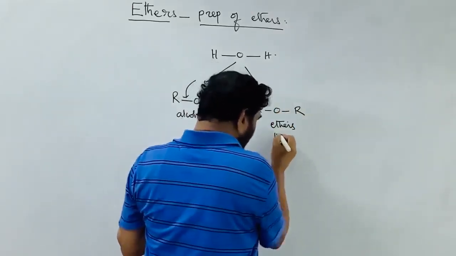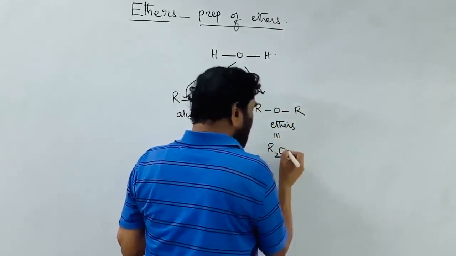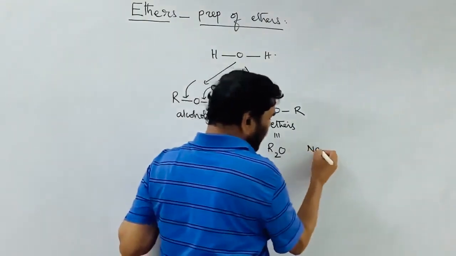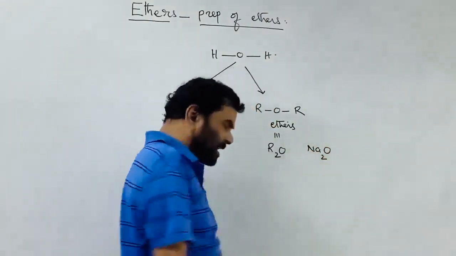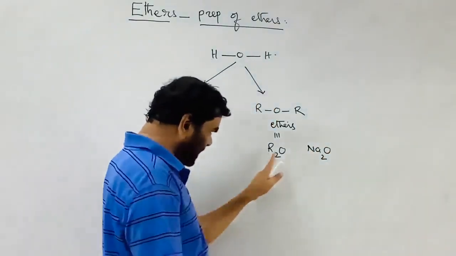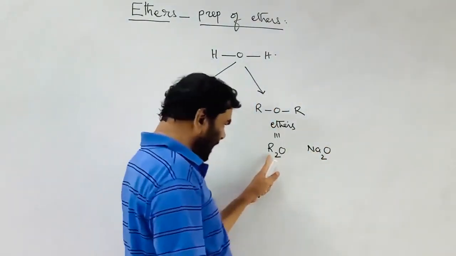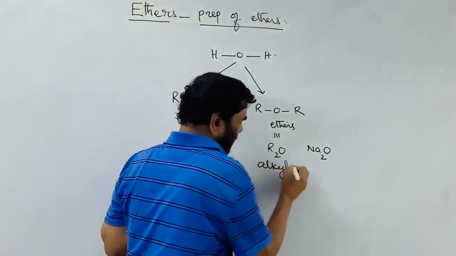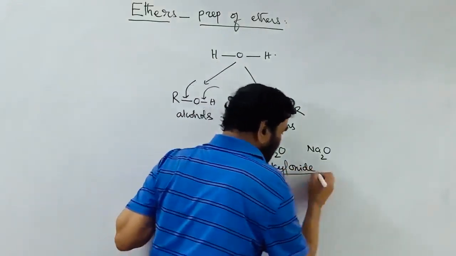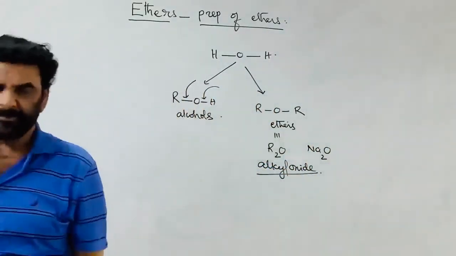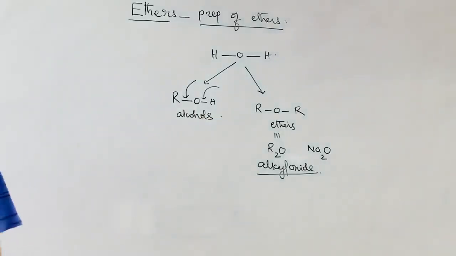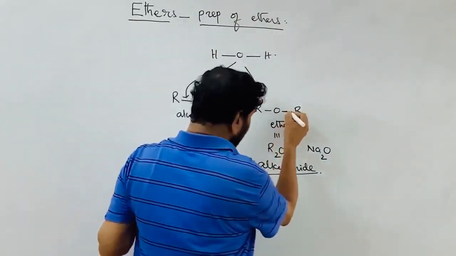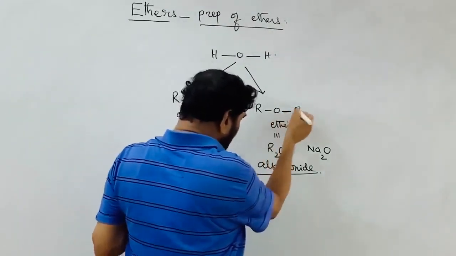This can also be called R2O, alkoxides. Na2O is considered the oxide of sodium, sodium oxide. Similarly, we can call it dialkyl oxide or alkyl oxide. Sodium oxide, disodium oxide, alkyl oxide. Here two groups are connected.